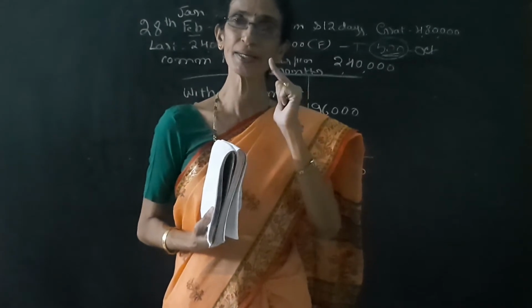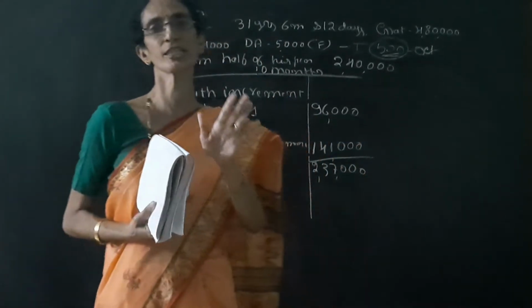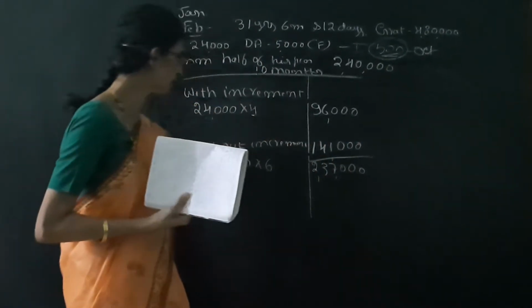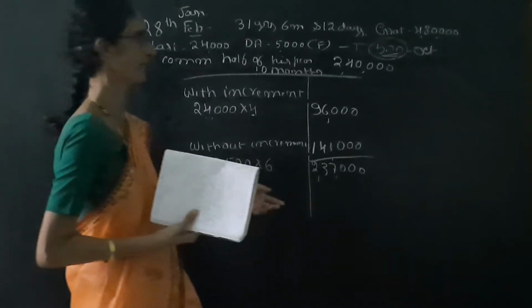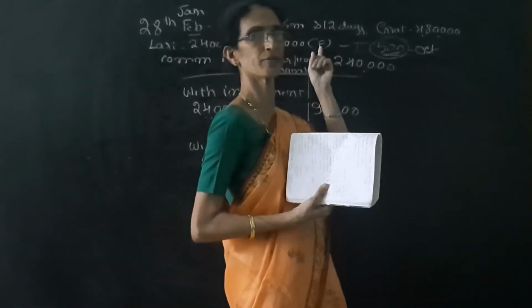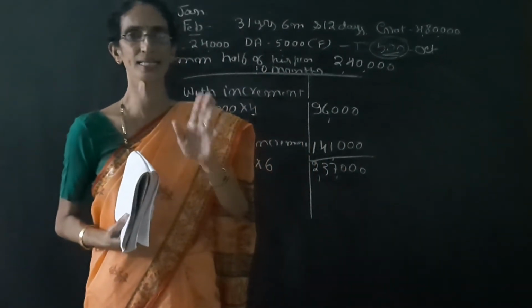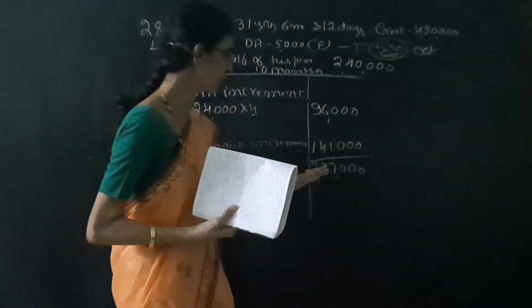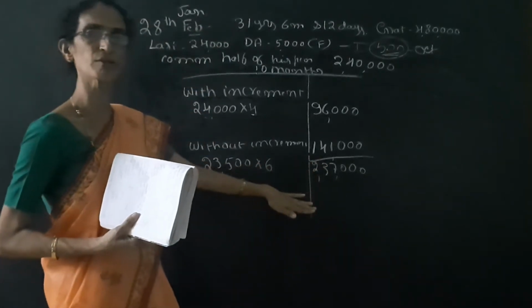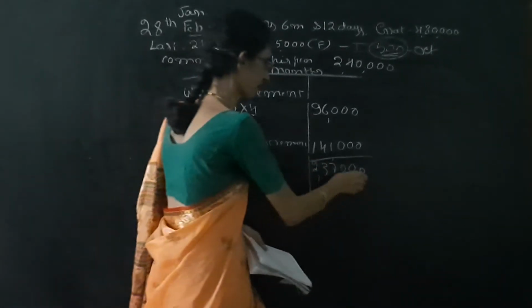Here DA is given only as fixed. If DA enters into retirement benefit, then only we have to add it into the salary. But here it is clearly given that it is fixed. That means it does not enter into the retirement benefit. Therefore, here we should not take it into consideration. So 10 months salary is over.